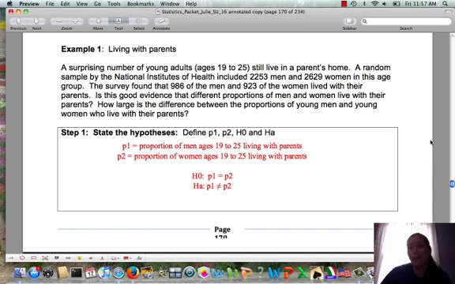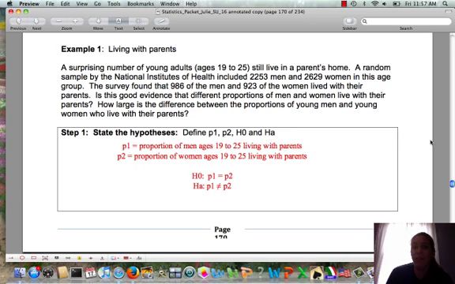This is Unit 9, Example 1. So this is on page 170 of our packet, and it's about living with parents. We read that a surprising number of young adults, ages 19 to 25, still live in a parent's home. A random sample by the National Institutes of Health included 2,253 men and 2,629 women in this age group. The survey found that 986 of the men and 923 of the women lived with their parents.